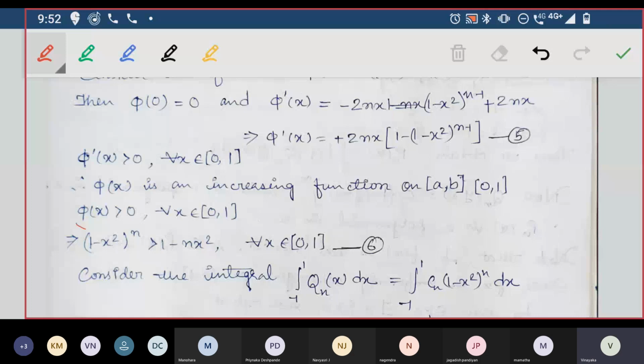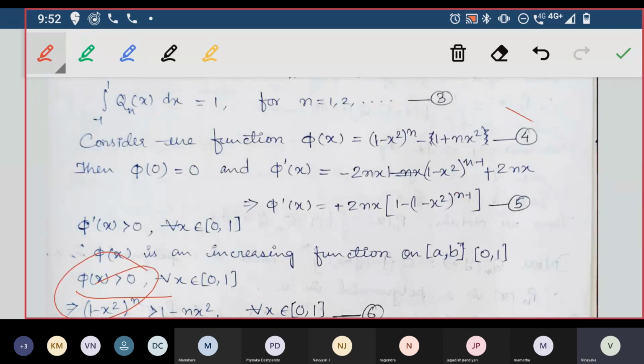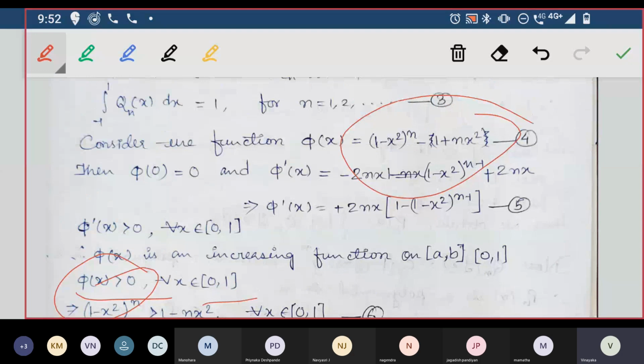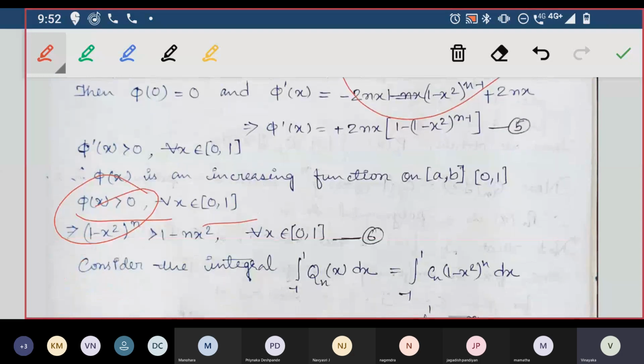So phi of x will be greater than 0 for all x belonging to the interval (0, 1). How? Because it's an increasing function, and we know what phi of 0 is. By comparing these two things, by just taking the values, I can say it's always greater than 0. So that is what we needed. Phi of x is greater than 0, which is needed for us.